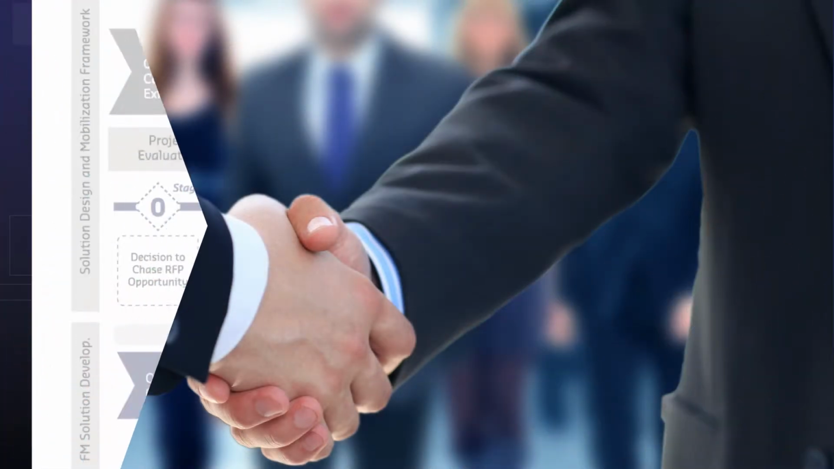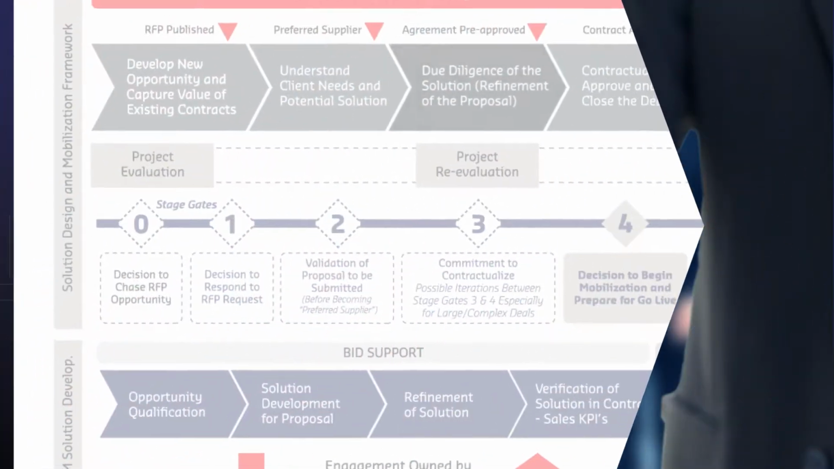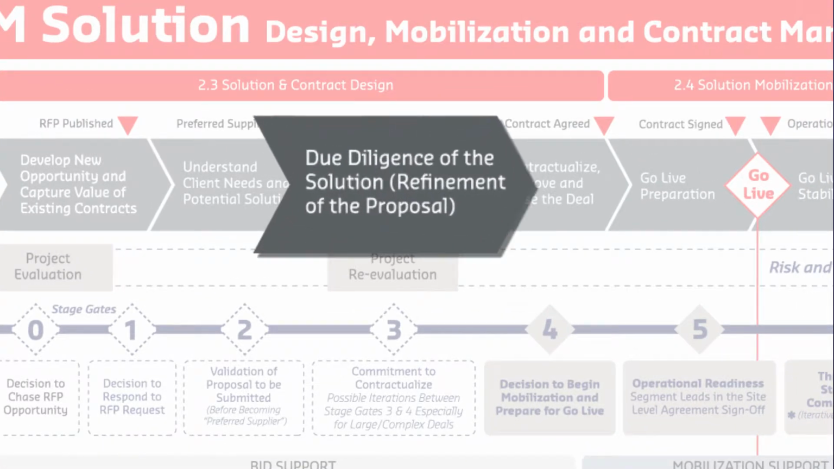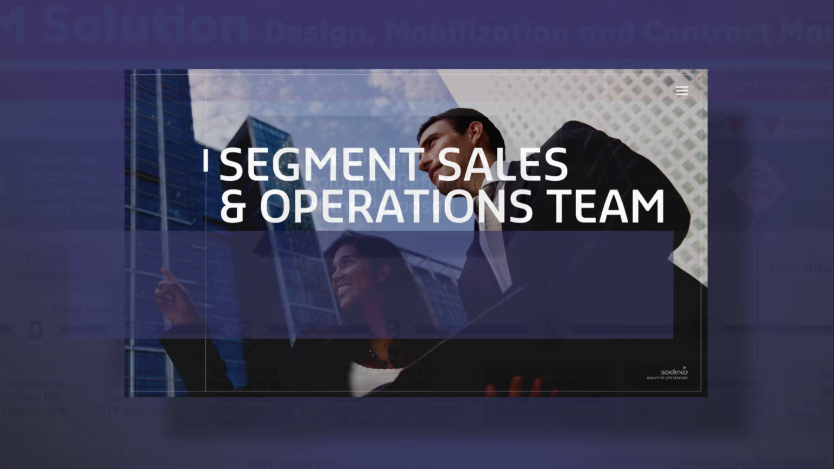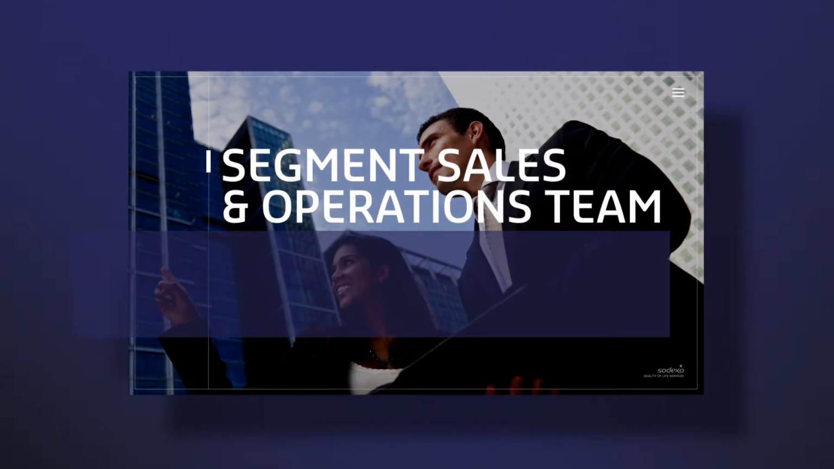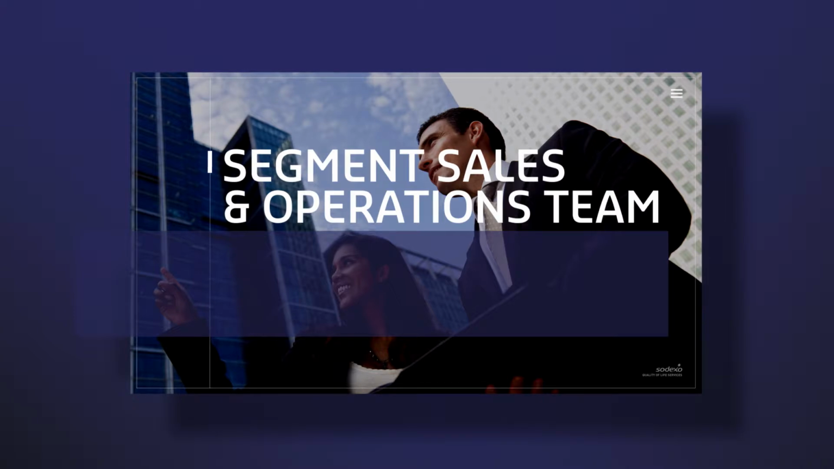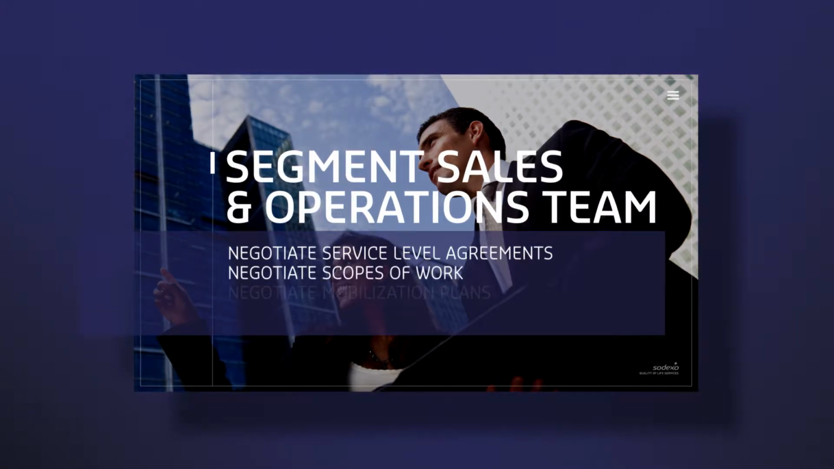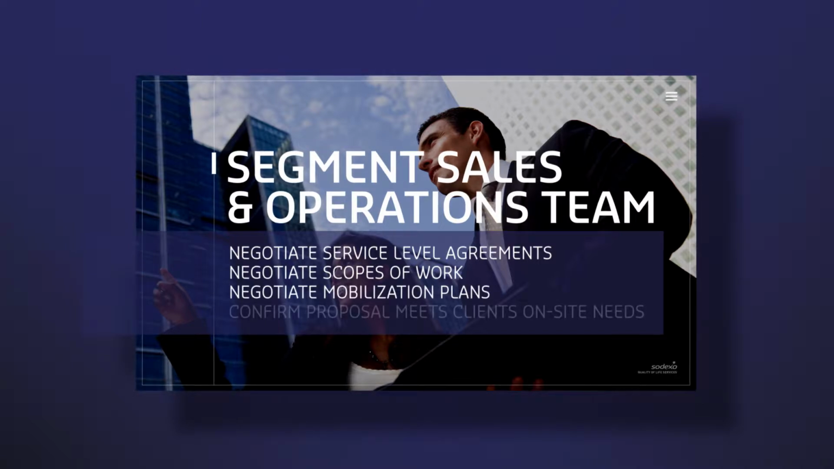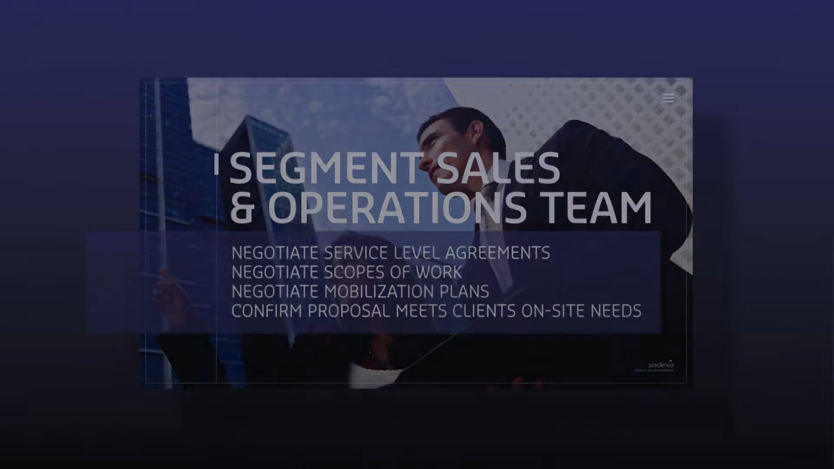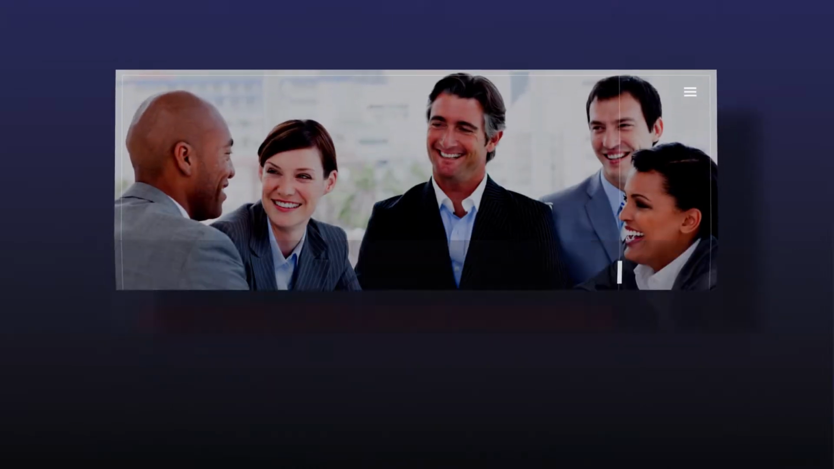If the client selects our initial proposal, we move to the next step in the process to conduct our final evaluation and risk review. Once again, we have the segment sales and operations teams lead this process and the interaction with the client. They will begin negotiating with the client on service level agreements, scopes of work, and mobilization plans. They will also confirm that the proposal submitted meets the client's on-site needs with an on-site due diligence review.